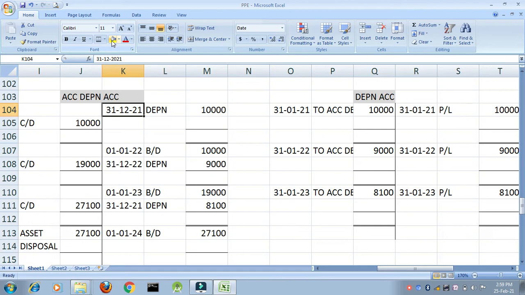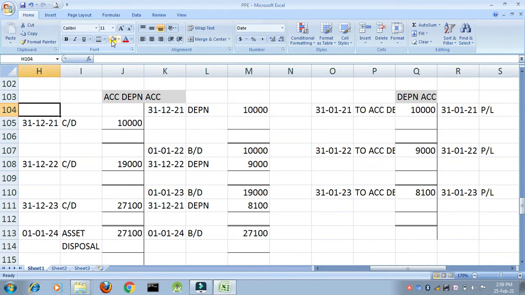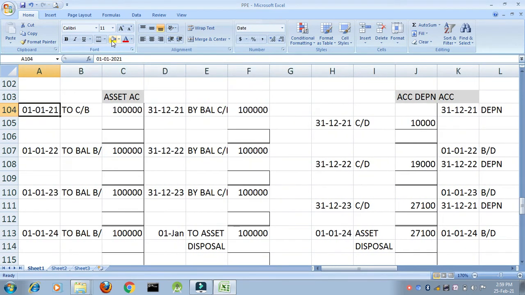You all remember I told you all 2 adjustments. One is I will reduce the cost of the asset, which will come from accumulated depreciation account. Next, it is transferred to profit and loss account as a part of the expense. Hence, depreciation account, we transfer it directly to my profit or loss account. Is that clear?